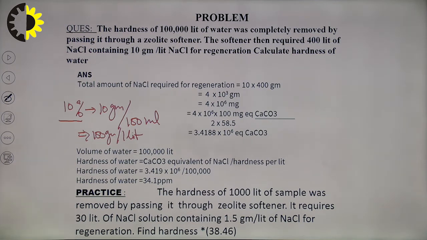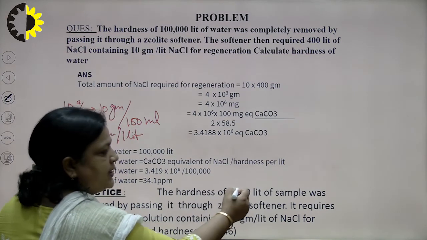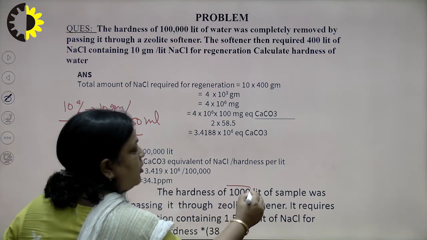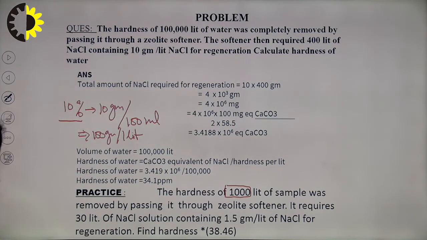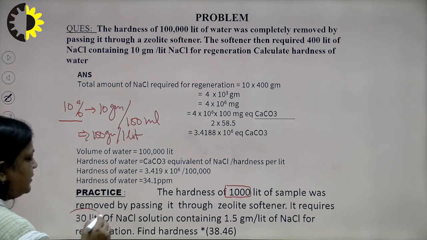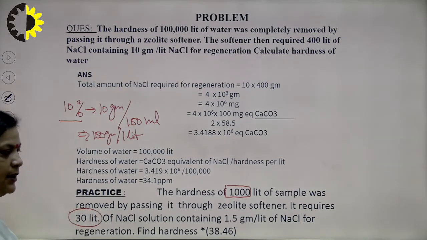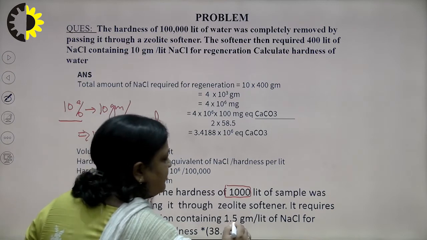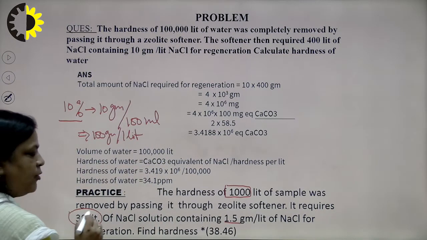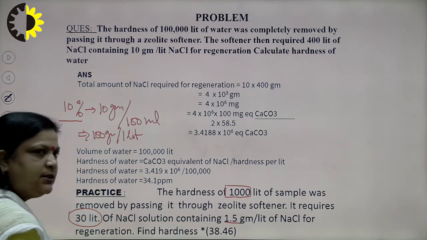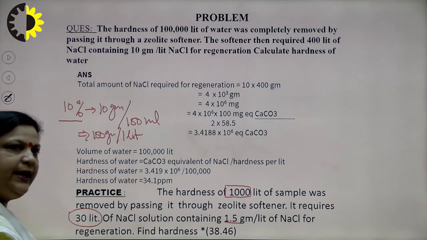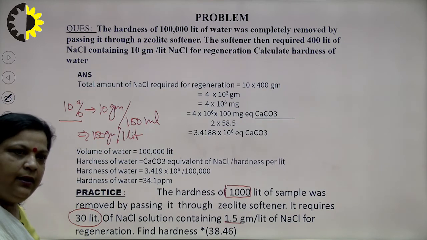Now, the second question is for practice. The hardness of a 1000 liter sample; this is the volume of water. It was removed by passing it through a zeolite softener and the total NaCl required is 30 liter, and 1 liter NaCl contains 1.5 gram. From this we can calculate how much NaCl is required in grams, then convert it into milligram by multiplying by 10 to the power 3.